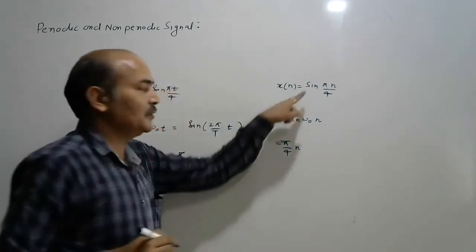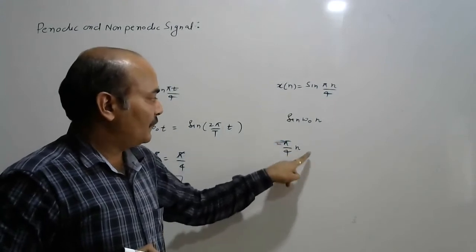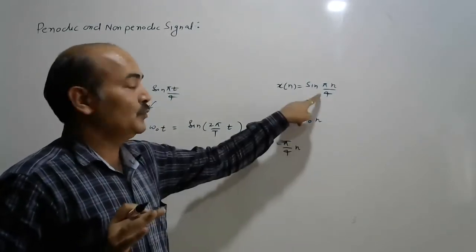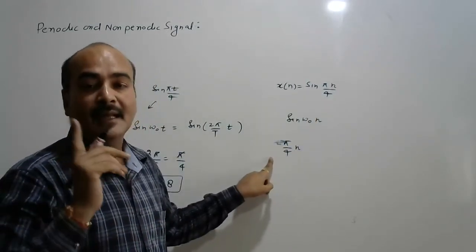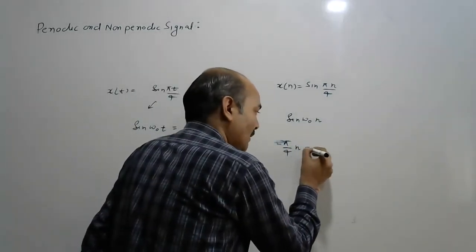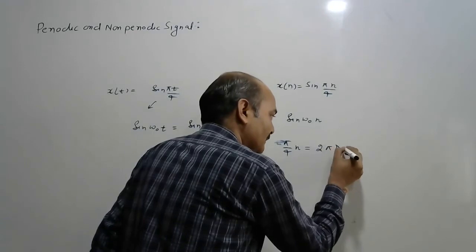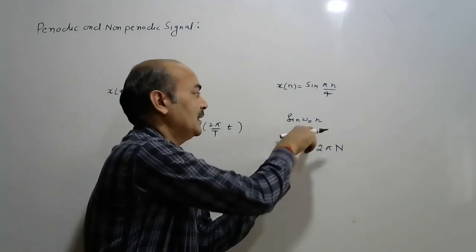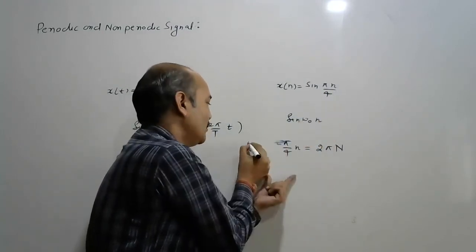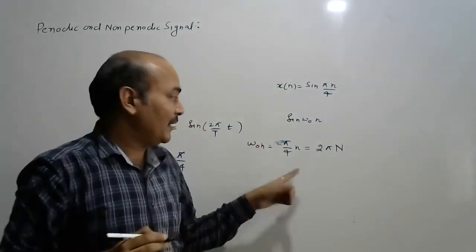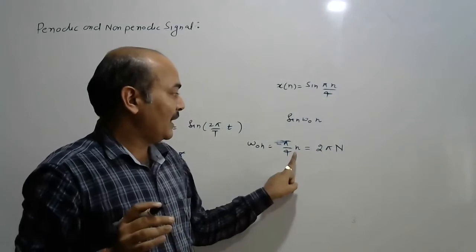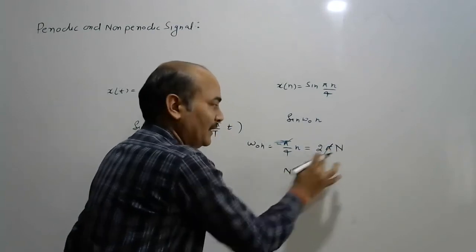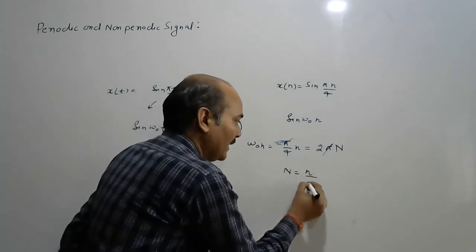How can we check the periodicity of this signal? This function should be an integer multiple of 2 pi. I have to make the whole signal an integer multiple of 2 pi, so we take 2 pi times an integer. Omega naught times N equals pi by 4 times N, and this should be 2 pi times an integer n. Pi cancels, so capital N is 8 times n.